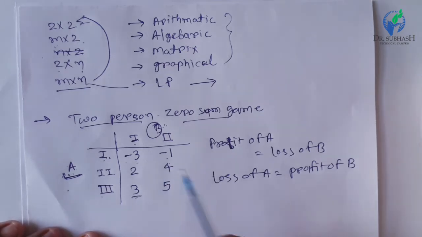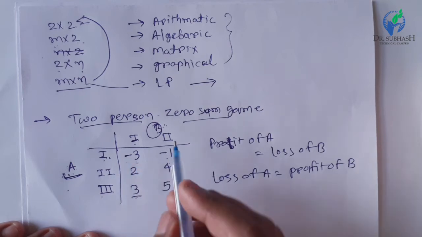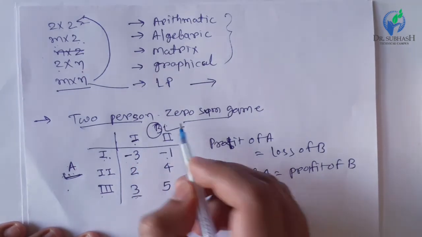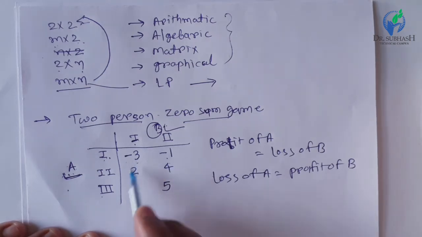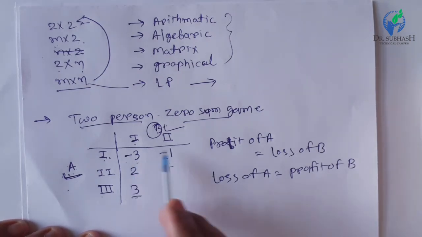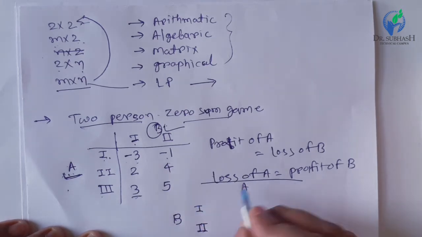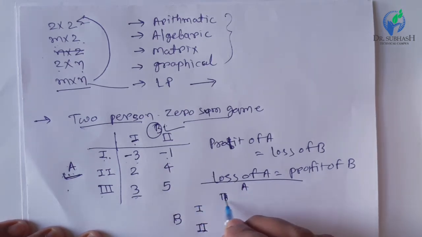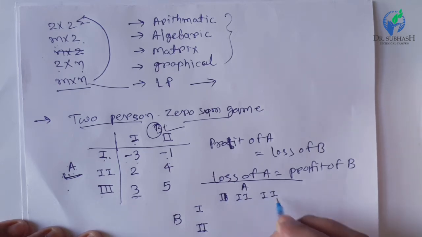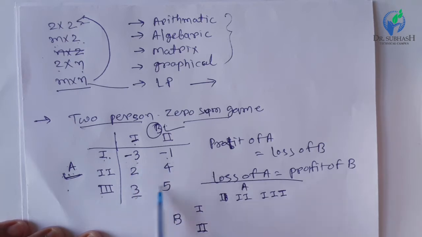If we want to convert this payoff matrix according to player B, who is the loser, then simply multiply all the elements or payoffs by -1. So the matrix will be like this. Player B has only 2 strategies, number 1 and number 2. Here is player A, who has 3 strategies: strategy number 1, strategy number 2, and strategy number 3. Just take the transpose of this matrix and multiply by -1.